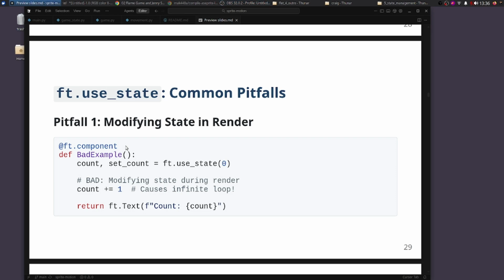So this is a ft component. In a Flet component, because it's re-rendering, if you have the logic, for example, to increment by 1 within the component, it's going to create an infinite loop where it's going to continue to re-render and update the state, which will then cause another render.